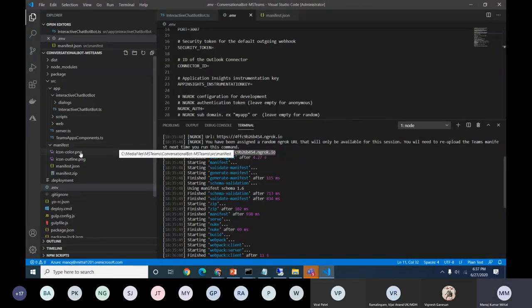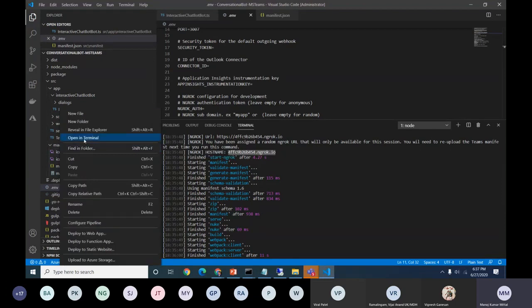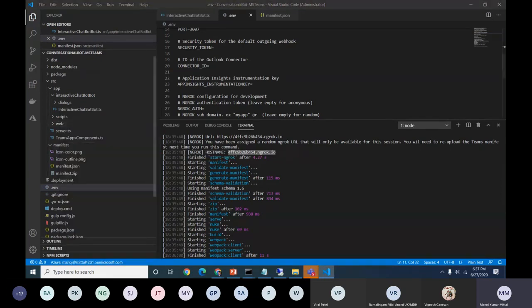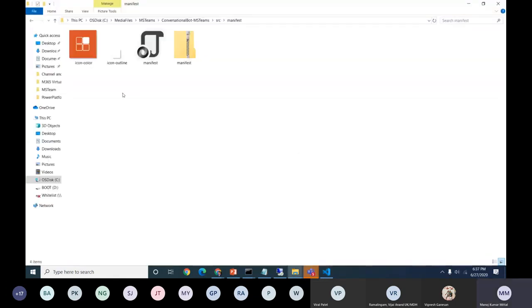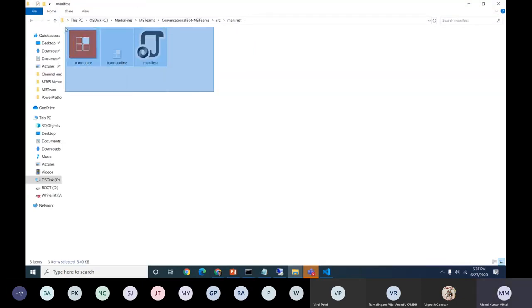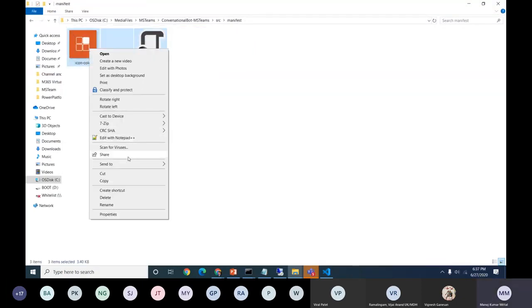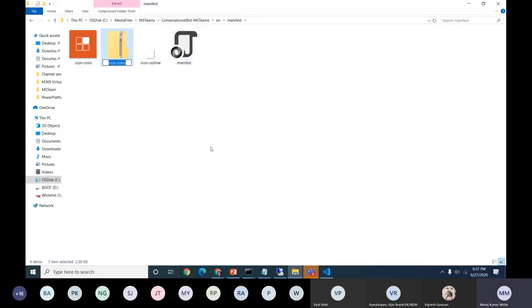Now go back to the manifest file and open it in File Explorer. I came to this section, opened this one. Just select these three files, go to send to compressed, and give the name manifest. This is our manifest file, which will help us deploy this bot into Teams.